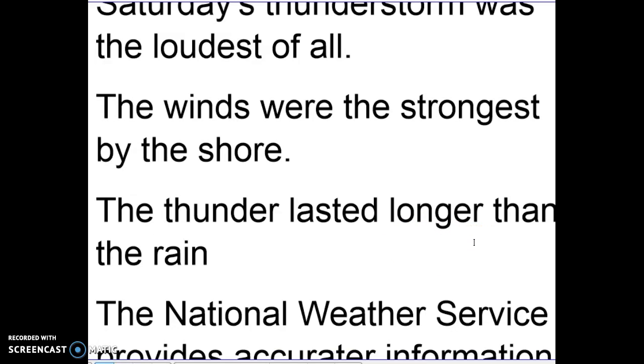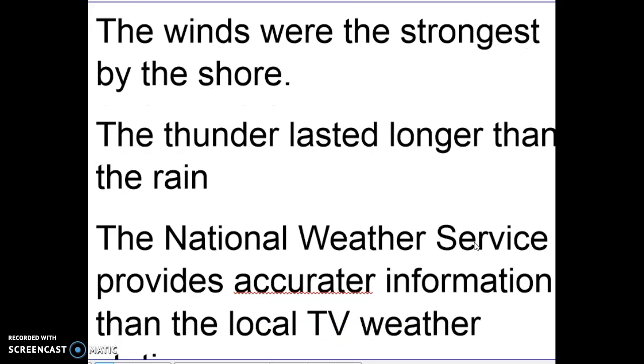All right, so now everyone go ahead and turn over to page 241 in your books, and let's look at the yellow box at the top. This is where we're going to be comparing more and most and less and least. So follow along with me as I read. An adjective can compare nouns and pronouns. Short adjectives add ER or EST, while long adjectives use more, most, or less and least to compare. See the example? Snowstorms are less forceful than blizzards. Than signals a comparison between snowstorms and blizzards.